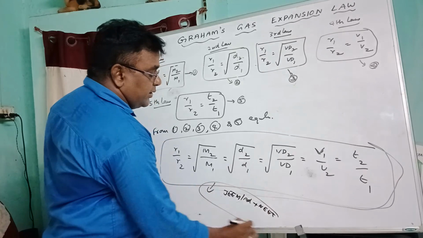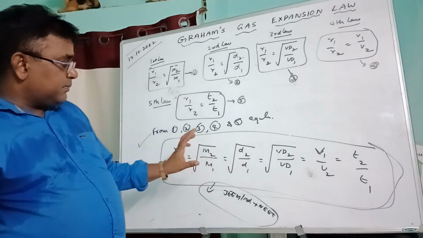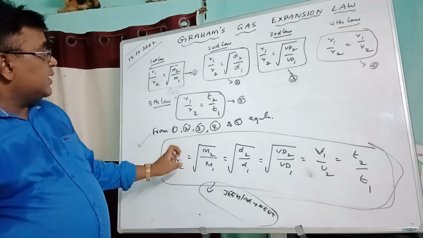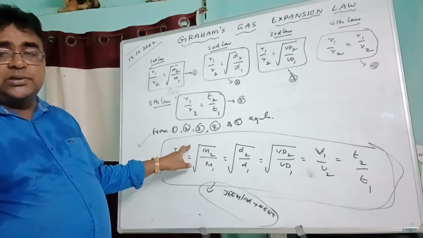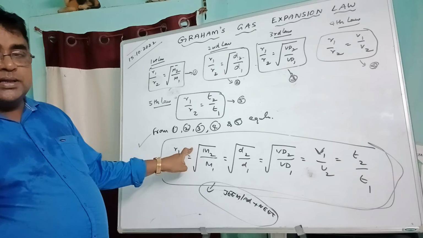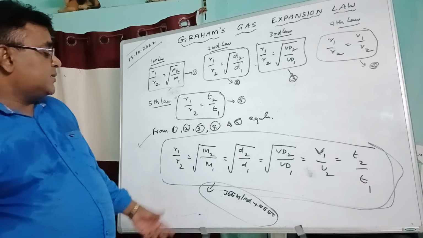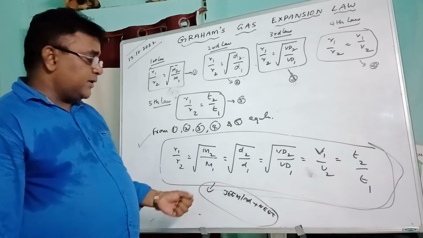Generally, in competitive exams like JEE Mains, one or two bits must be on Graham's law. This topic belongs to the gaseous state, in states of matter. So the important topic is Graham's law.